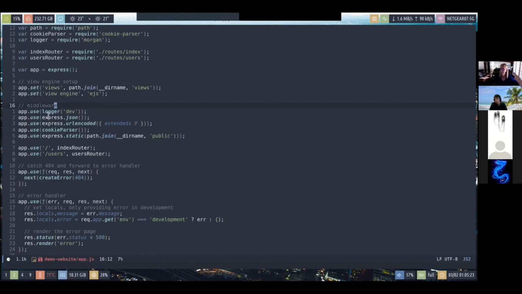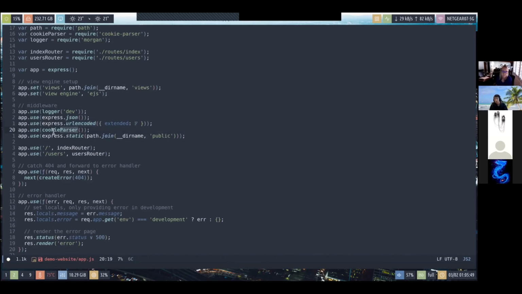For example, here we have several middleware, and you can specify middleware using the use function. We have a logger, which basically logs every request. We have the JSON parser, probably for the POST requests. And we can also parse the URL encoded body for POST requests.